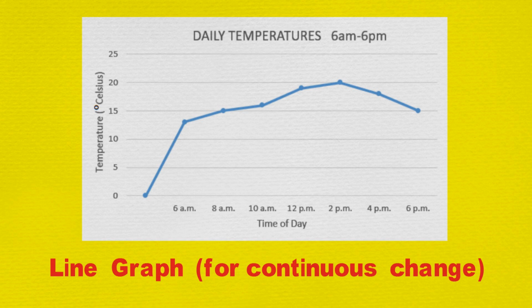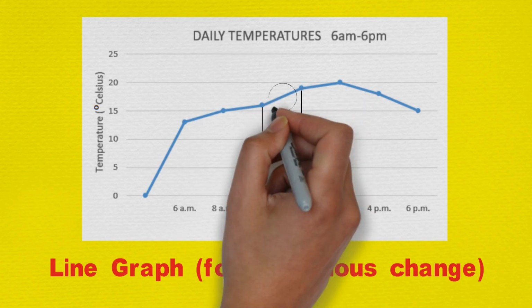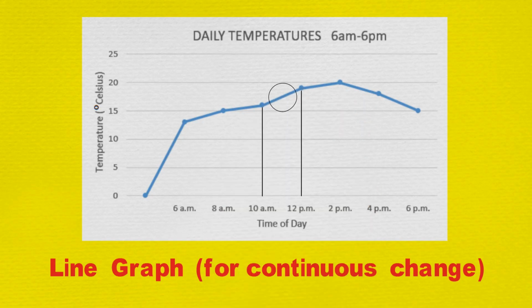If, as in this graph, the temperature measures 16 degrees Celsius at 10 a.m. and then measures 18 degrees Celsius 2 hours later, then we can definitely say that the temperature was 17 degrees sometime in the 2 hours between. That is why we can draw the line graph between the measured points, even though the temperature was not actually measured at every hour.